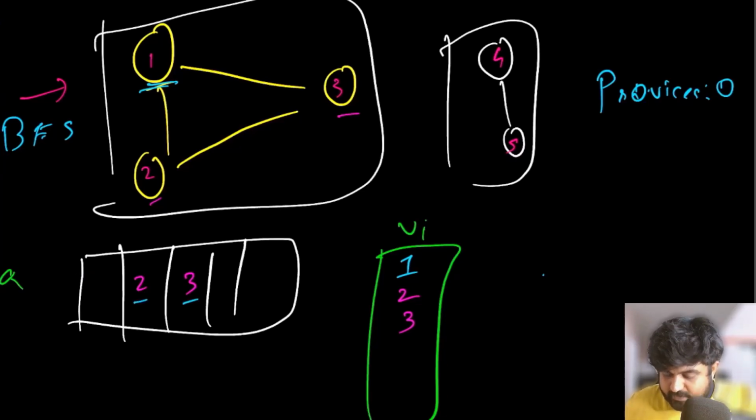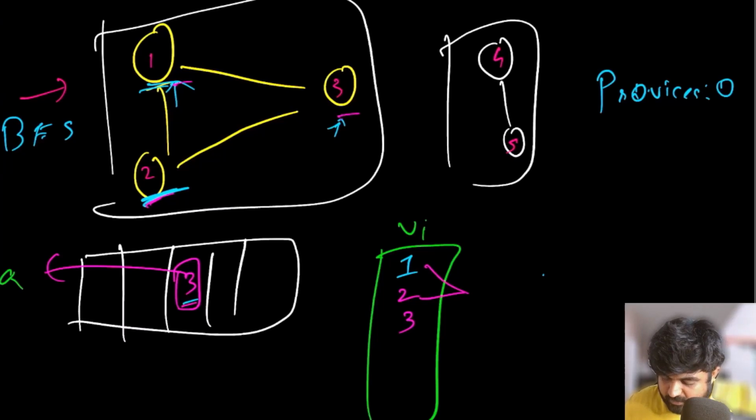Now currently we only have values 2 and 3. For value 2, the node has 1 and 3 as its neighbors. Both 1 and 3 have been visited, so since they are visited, we are not going to revisit them, and we are going to pop 2 out as well, stating that we visited all the neighbors of 2. At the same time we are going to pop 3 out as well, since the neighbors of 3, 1 and 2, have already been visited.